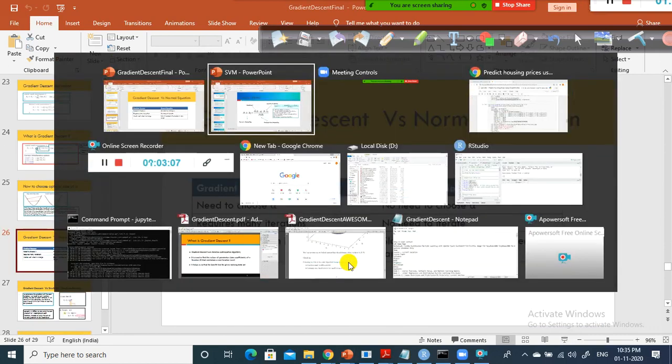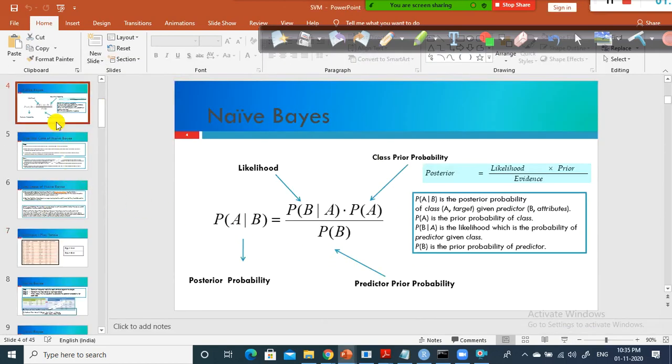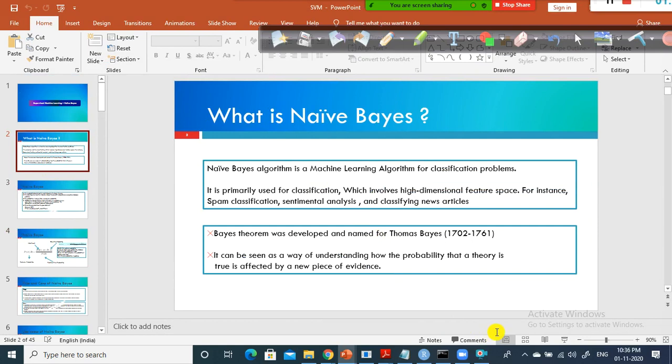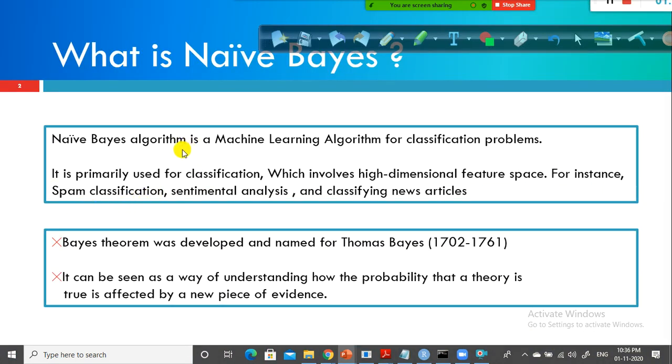Fine, next one is the Naive-Bayes algorithm. Naive-Bayes is a very simple algorithm. It is based on Bayes theorem. A gentleman by the name of Thomas Bayes was the one who invented this, and he came up with this Bayes theorem during this period. It can be seen as a way of understanding how the probability that a theory is true is affected by a new piece of evidence.